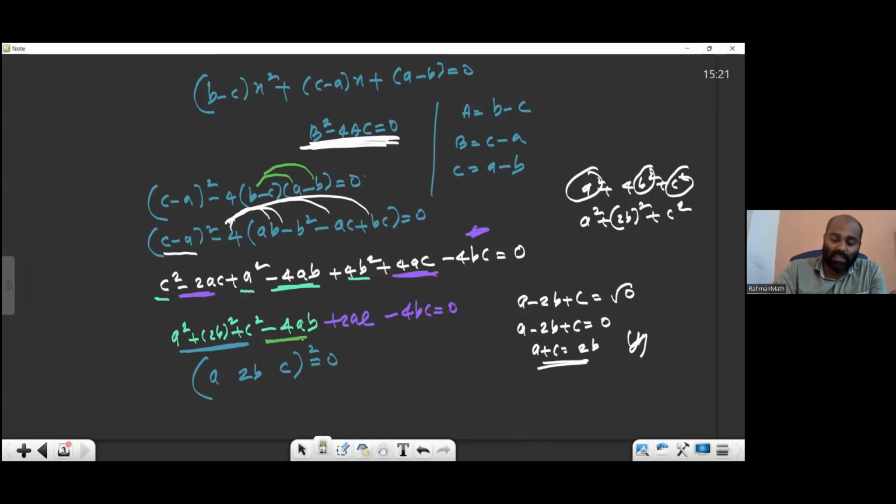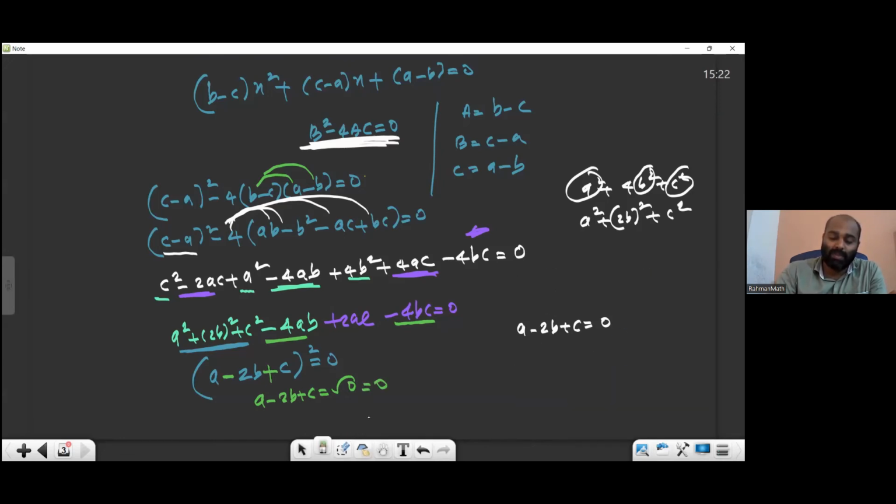You check. This is the negative term. Here also you can see a negative term. In which negative term, which letter is common? B is common. So the B term should be negative. All other terms are positive. So after this, the square, you transpose: (A minus 2B plus C) square equals 0. That is what is 0 only. That only, this step is coming.